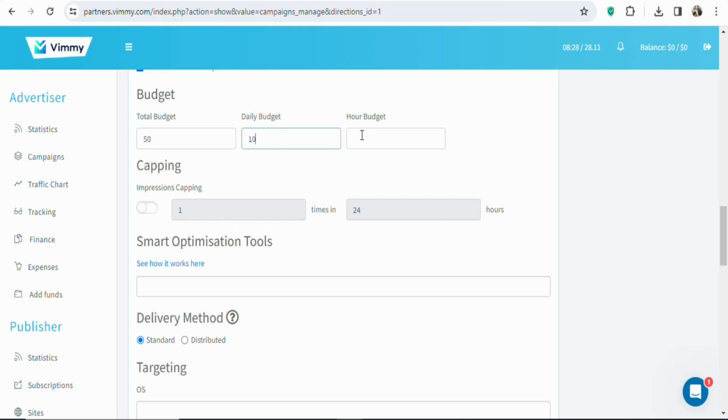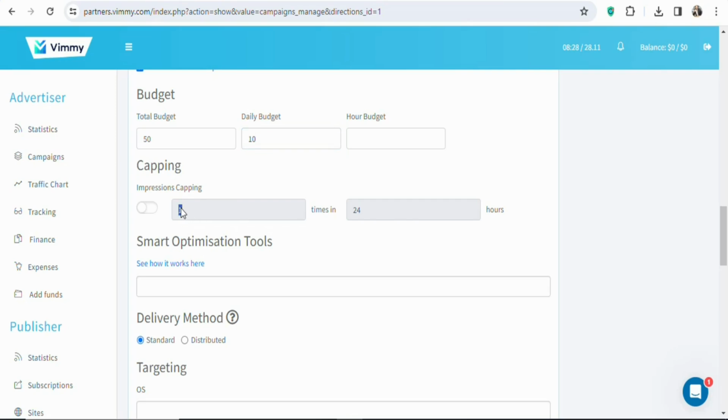The hourly, you can enter any amount that you want, but in this case I'm not going to enter any amount. Once that is done, you can see impression capping. How many times do you want a potential visitor to see your ad per day? So if you want them to see it once, you can select one. If you want them to see it twice, you can select that.